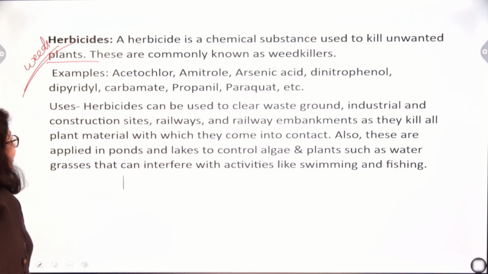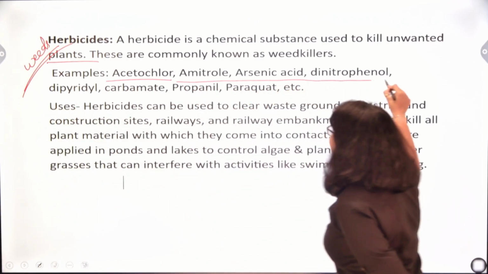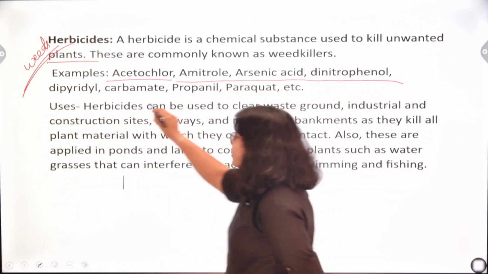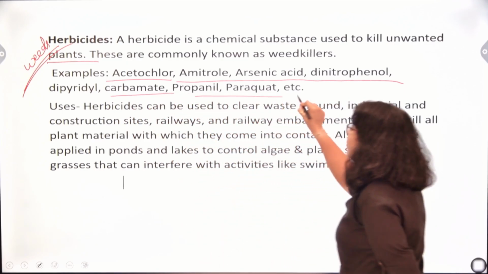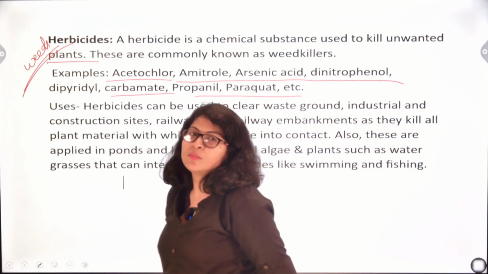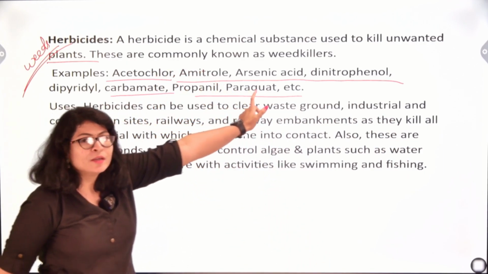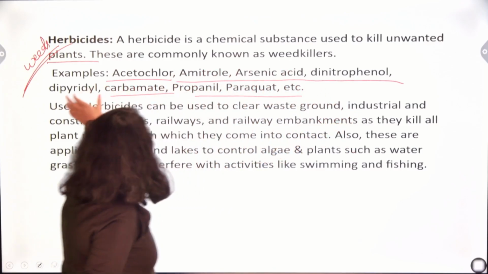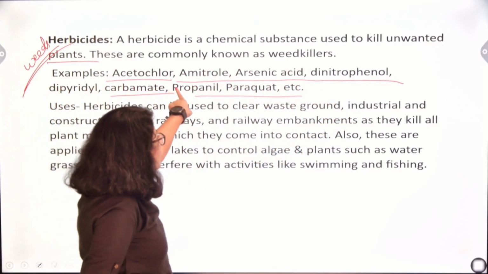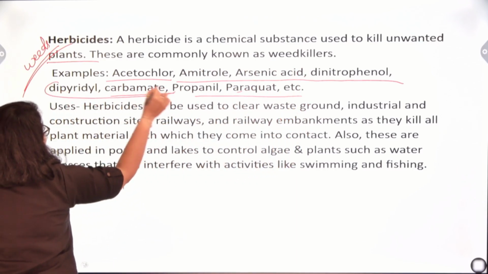What are the examples? Acetochlor, amitrol, arsenic acid, dinitrophenol, dipyridyl carbamate, propanil, paraquat, etc. You don't have to remember so many names, just remember one or two, it's enough. Dipyridyl carbamate is basically a single word.